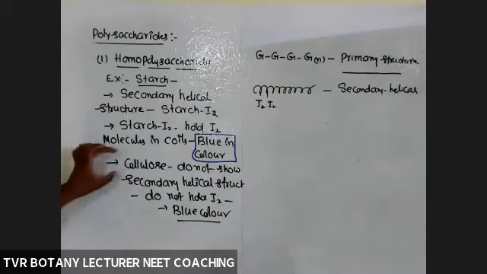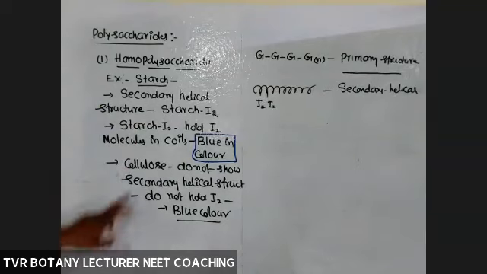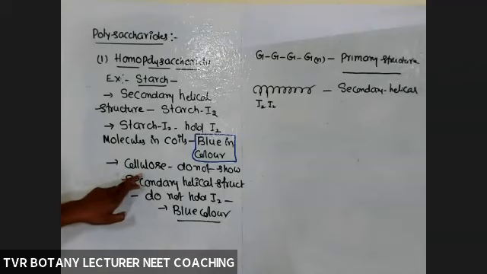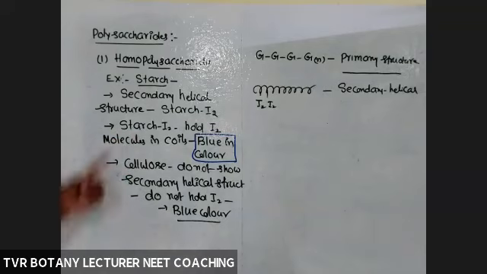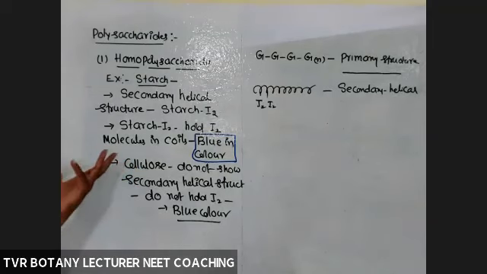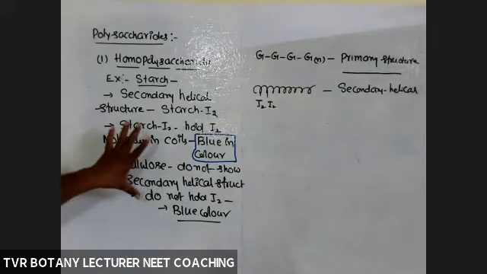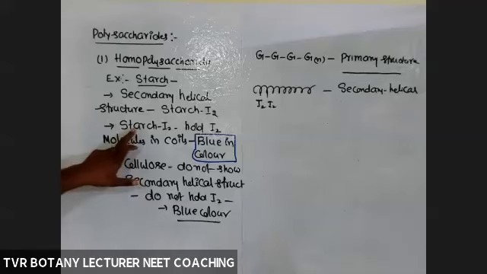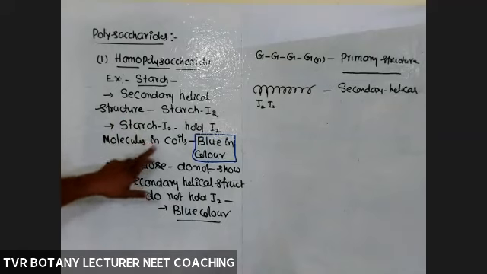Okay, so cellulose and starch are both homopolymers. Starch is a reserve material. Cellulose is generally cell wall material. And out of these two, they will ask you. Both have secondary structures, but there is no helical structure in the case of cellulose. So that's why cellulose is not able to hold I2 molecules, and that's why cellulose does not show blue color. Some other test is required, but that is not required. This is enough for the NEET examination. So remember, starch with a secondary helical structure is able to hold iodine, and that will appear in blue color.